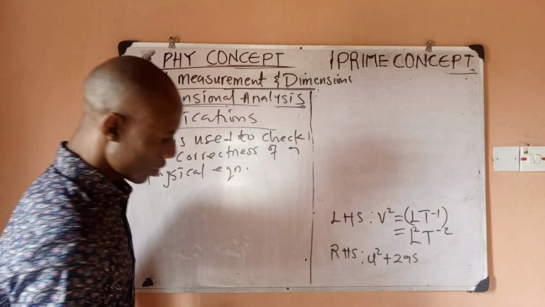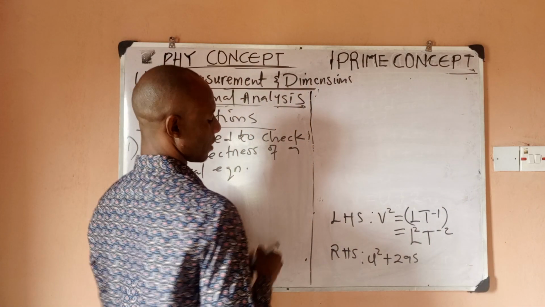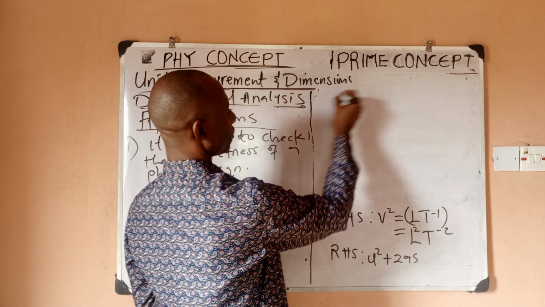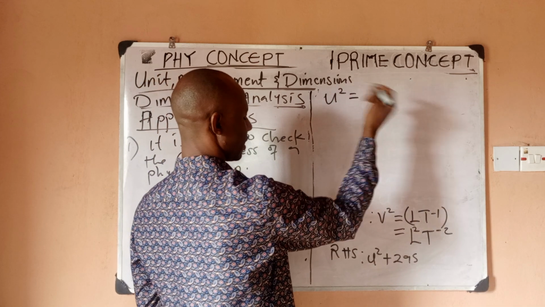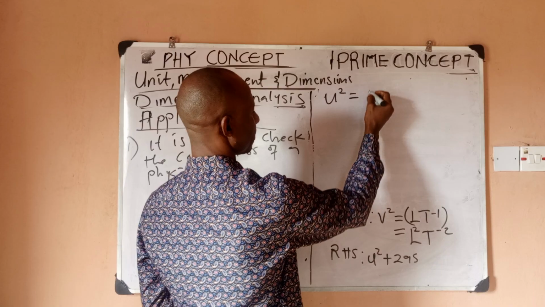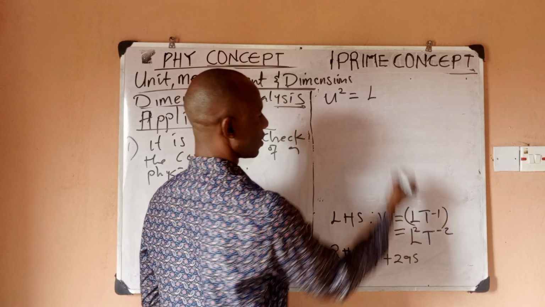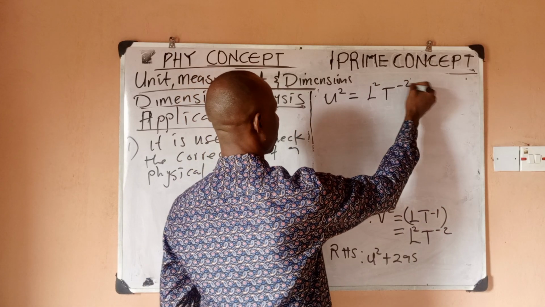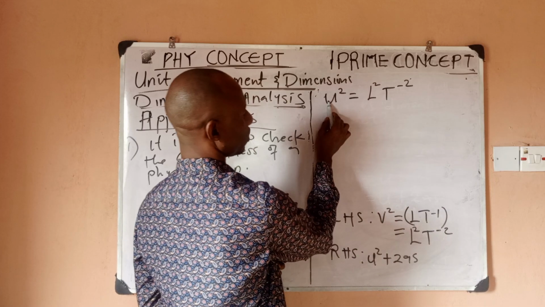So I want to find for u squared. And remember, u is still velocity, so the dimension for u squared is going to be L squared T to the power minus 2. This is u squared.